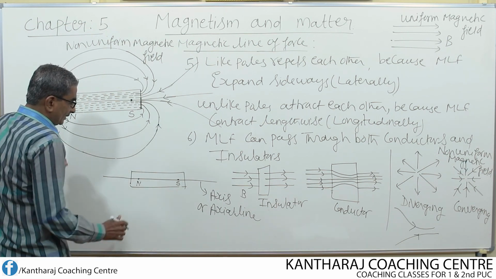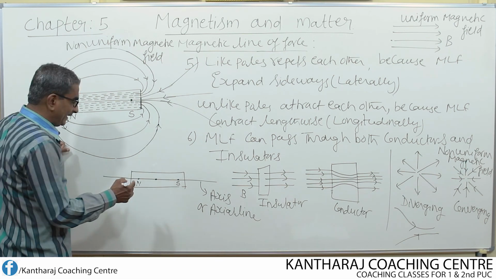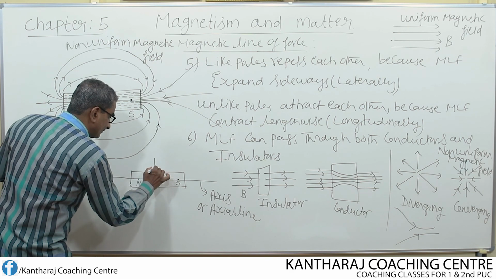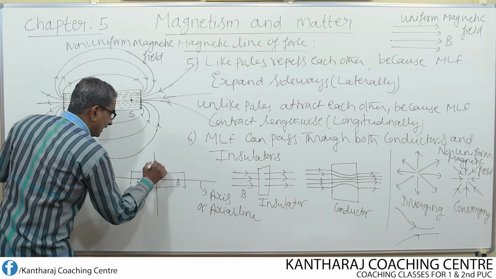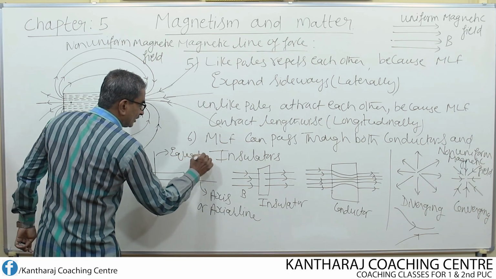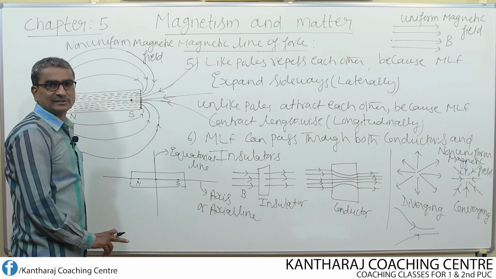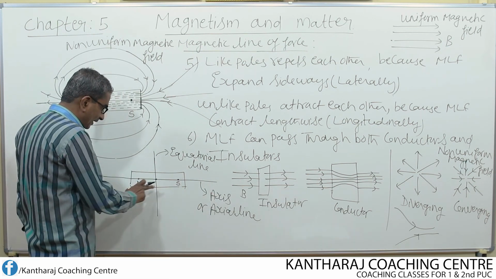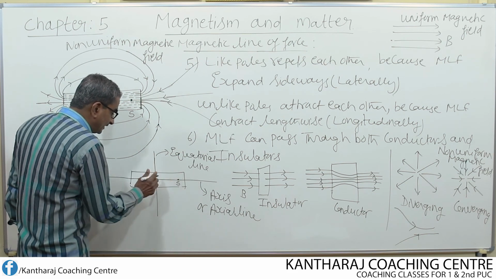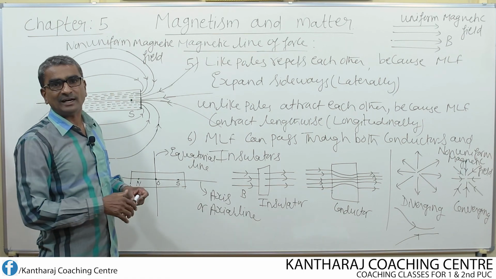Now suppose this is the center of the magnet. If I draw one more line perpendicular to this axial line, we call this the equatorial line. So this is the axis or axial line of a bar magnet, and a line perpendicular to the magnetic axis passing through the center of the magnet is known as the equatorial line.